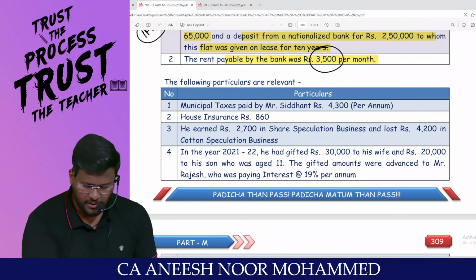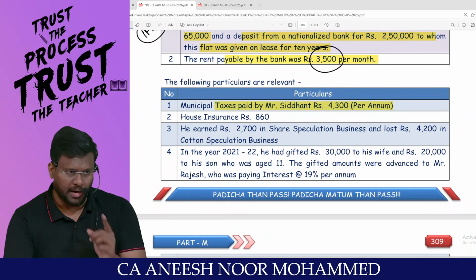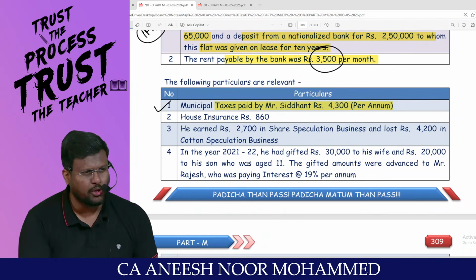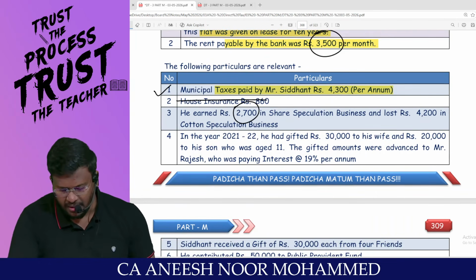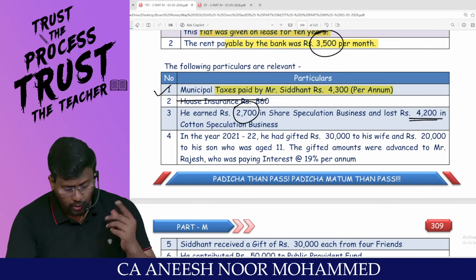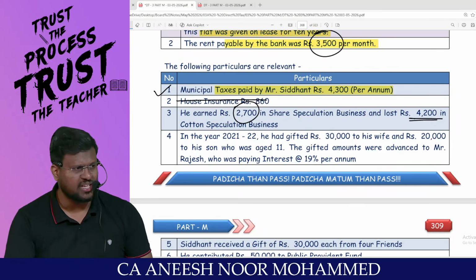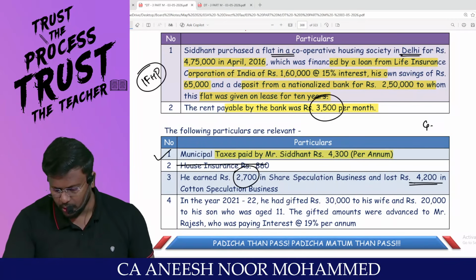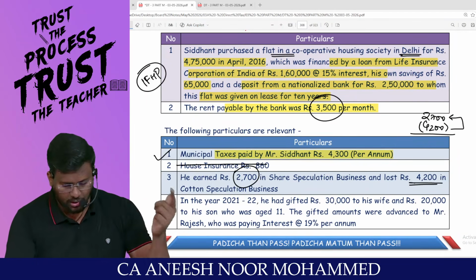Following particulars are relevant. Municipal taxes paid by Mr. Siddharth is 4,300. Municipal tax paid by the owner can be claimed as a deduction. House insurance 860, put it in the dustbin. There is no such deduction for that. He earned 2,700 in share speculation business and lost 4,200 in cotton speculation business. Both are speculation business. Speculation business loss can be set off only against speculation business income. So there is a loss of 4,200 and there is an income of 2,700. So you can use this 2,700 to knock off this loss and the balance can be carried forward.